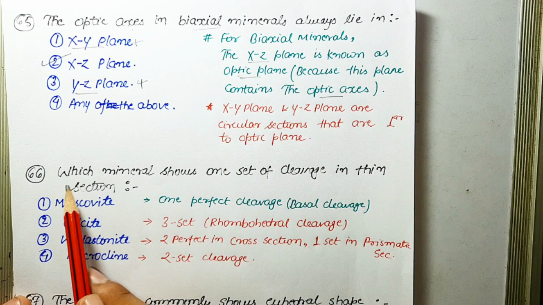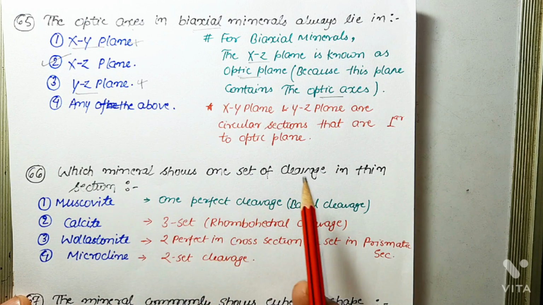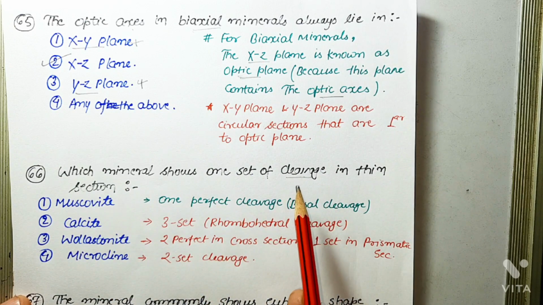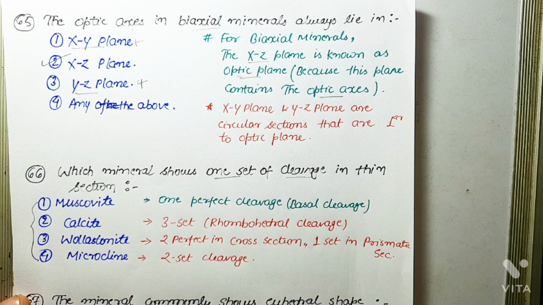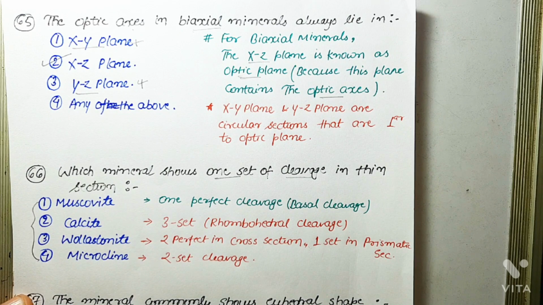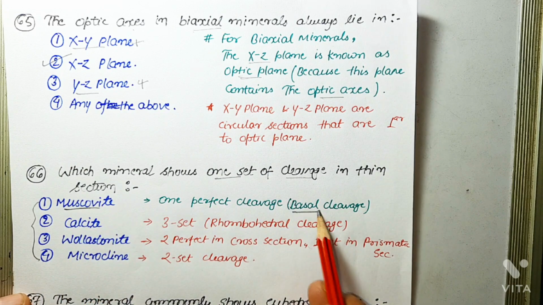Okay, next question is, which mineral shows one set of cleavage in thin section? See, cleavage is a diagnostic property of mineral in thin section. Okay, so to answer this question, we should know how many sets of cleavage these minerals show. So first one is muscovite, which belongs to mica family, and this shows one set of perfect cleavage, which is basal cleavage, you can say.